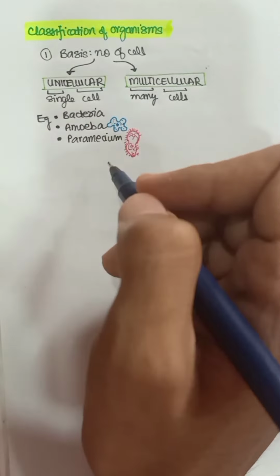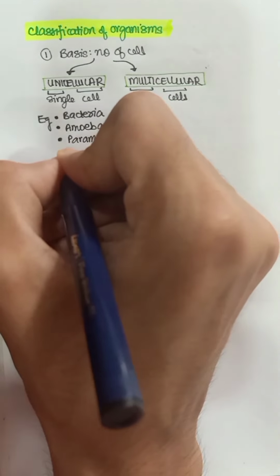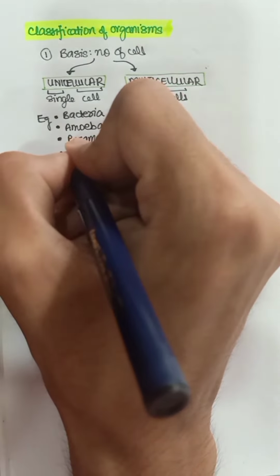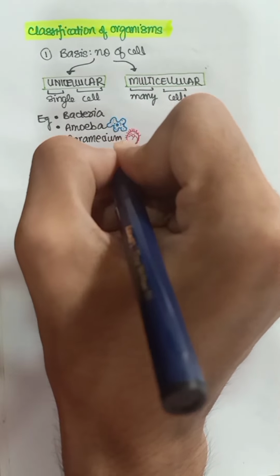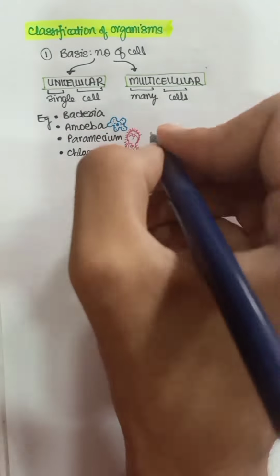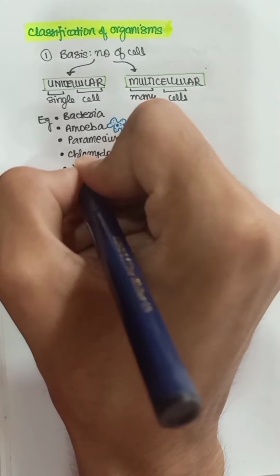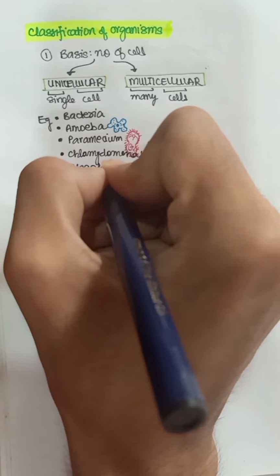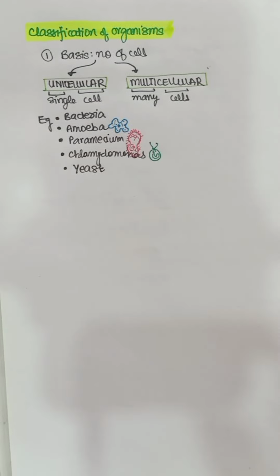Paramecium is similar to a slipper you wear, so it's slipper like. Then other example is chlamydomonas. Chlamydomonas is a algae. Then last example we can take is yeast. Yeast is a unicellular fungus.